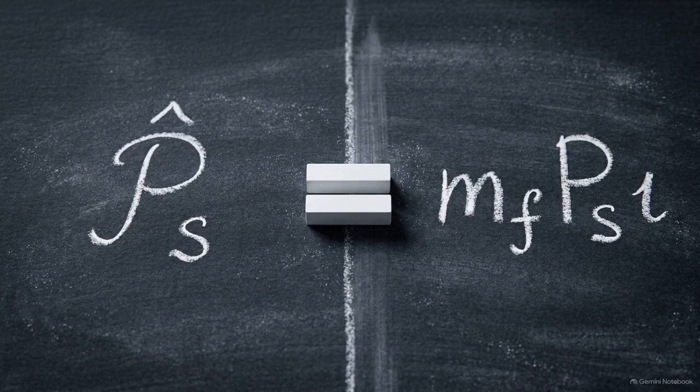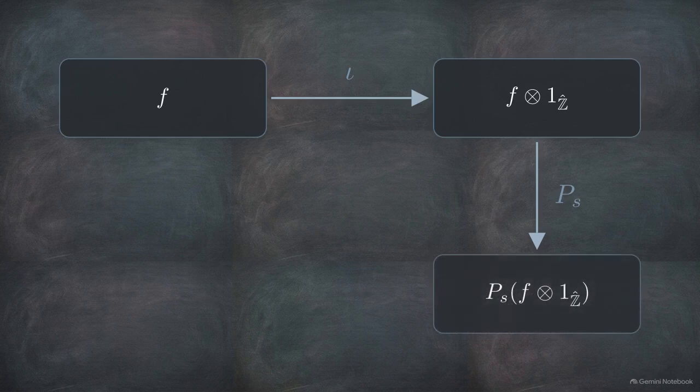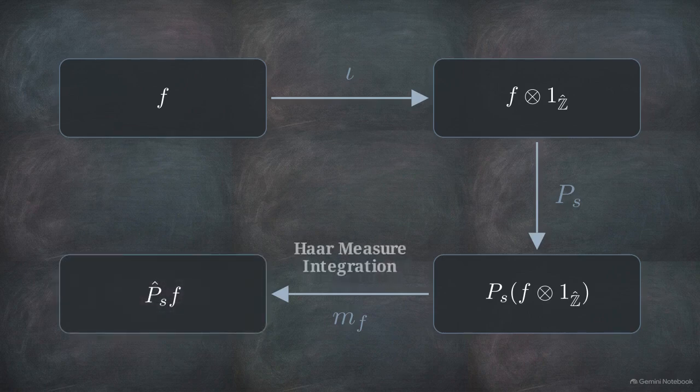Now we tackle the second hurdle, verifying the vacuum state identity between the real operator and the mixed adelic operator. We start with a real state, f. An embedding function, iota, attaches a standard spherical vector, lifting f into the mixed adelic space. Next, we apply the full mixed operator, P sub s, to this embedded state. Finally, we apply a marginalization operator, M sub f. Integrating over the Haar measure projects the transformed mixed state back to the real domain. For the theory to hold, this pathway must yield the exact same result as applying the real transfer operator directly.